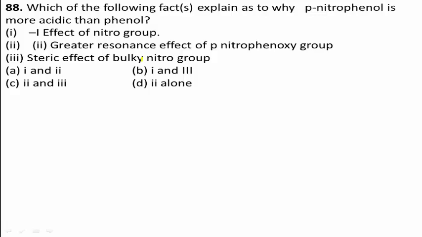The more stable the compound it forms after losing protons, the more acidic it is. It is due to the deactivating nature of the nitro group and the resonance stabilization. Therefore, the correct answer for this question is option A. Option A is the right answer.